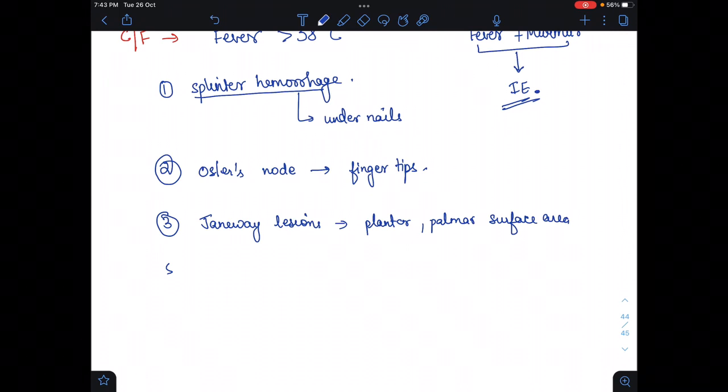After this, in our eyes we see the Roth spots. Roth spots are seen in the retina, and these are circular or boat-shaped hemorrhagic lesions with a pale yellow center. So please remember it, Roth spot is also a clinical feature of infective endocarditis.